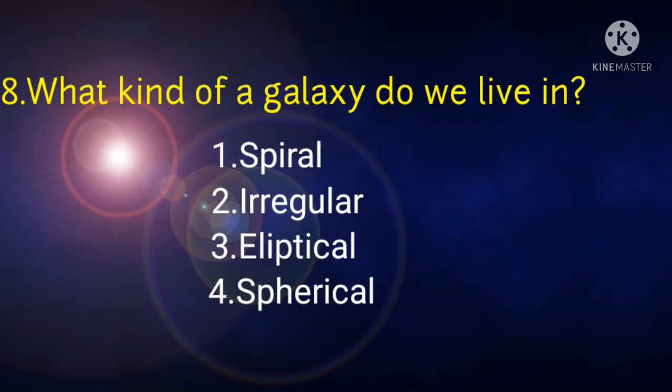What kind of a galaxy do we live in? Number 1, spiral. Number 2, irregular. Number 3, elliptical. Number 4, spherical. Any large collection of stars that can be recognized as a distinct physical entity is known as a galaxy. The different types of galaxies are spiral, elliptical, and irregular. But we live in a spiral galaxy. It consists of the sun, the moon, the earth, the other planets, known as Milky Way.